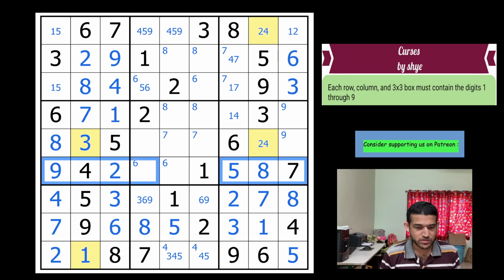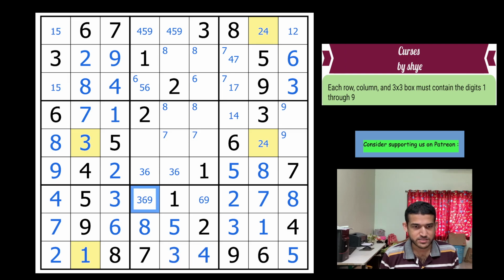3 6 are the left out digits, so those must be 3 and 6 in this way. And what do I do here? And this box can be completed. That's a 4, that's a 3, and that's a 6 and 9. And that finishes off this digits 3 6.